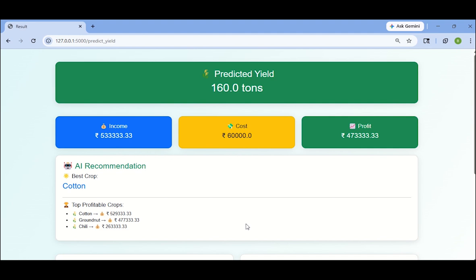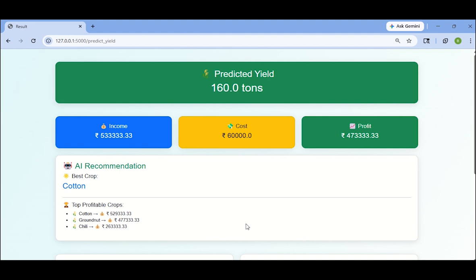Okay, this is our result page. This is the prediction page. It has several components. This gives the total tons of the yield. Because we trained for a district, it gives the result for the district, the overall district values. This is the cost, income and profit.